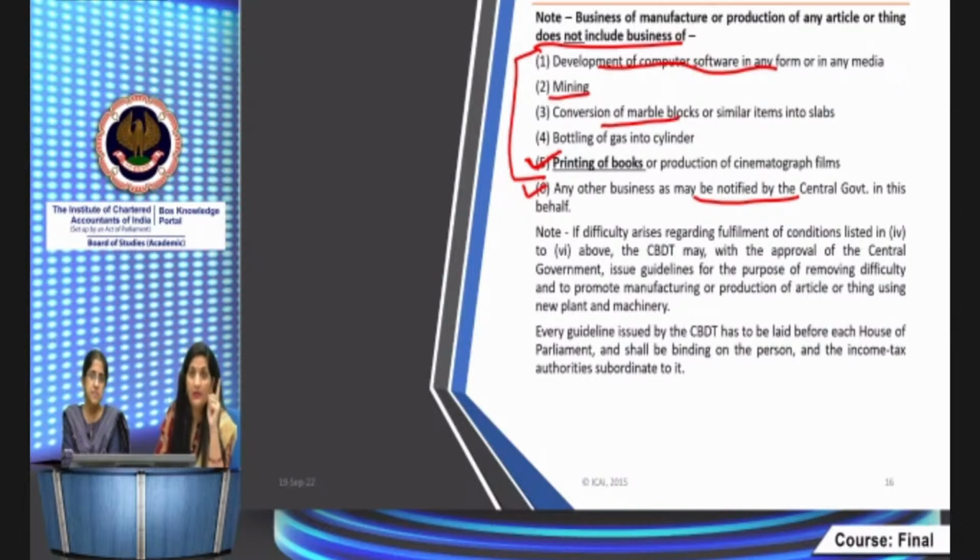But again, you have to keep in mind, PGPP में आपने देखा होगा, you have read the chapter PGPP. There is a circular number 15/2016 dated 19/2016. For the purpose of claiming additional depreciation, in that circular it mentioned that printing of books is considered as manufacturing, right? For the purpose of claiming depreciation, additional depreciation. But here they are denying it.